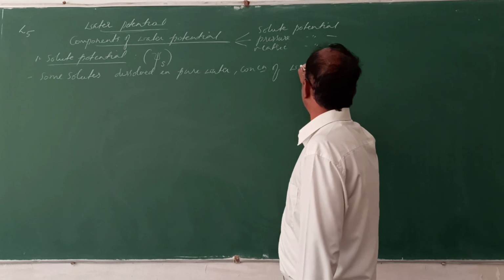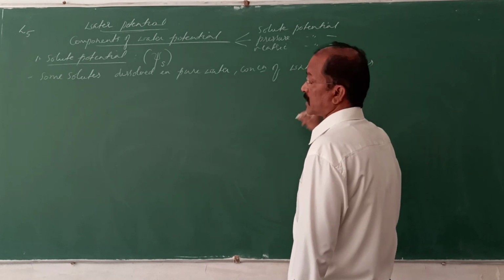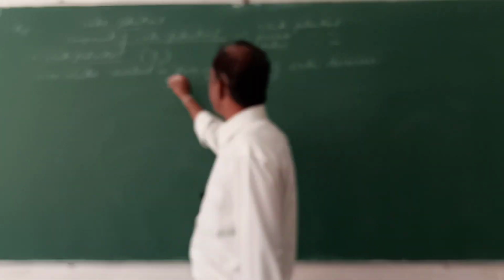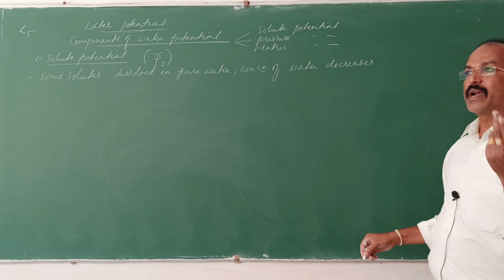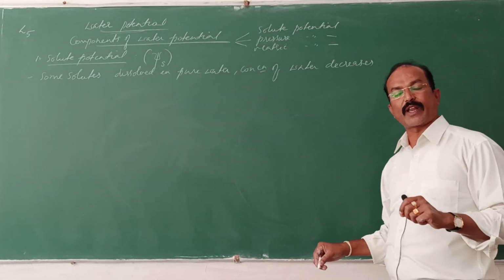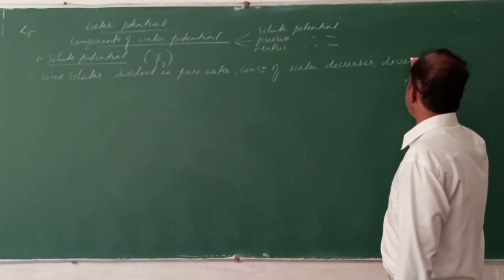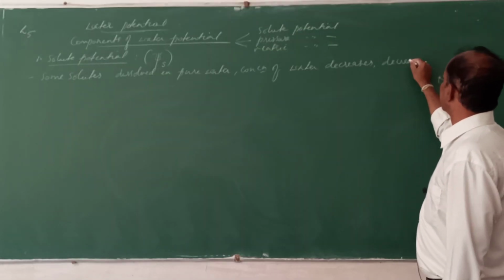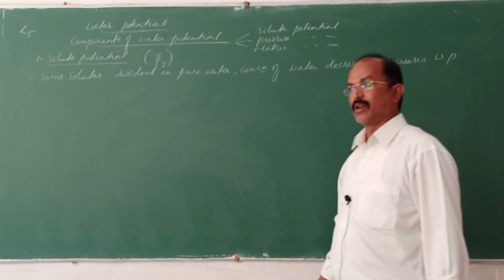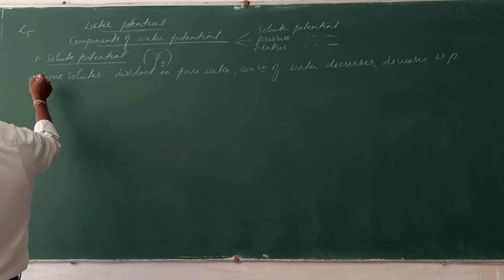Why does it decrease? Because these water molecules get stuck to the solute particles. So the water potential decreases. The free energy of the water molecules will also decrease.